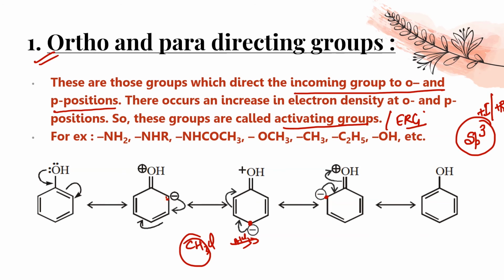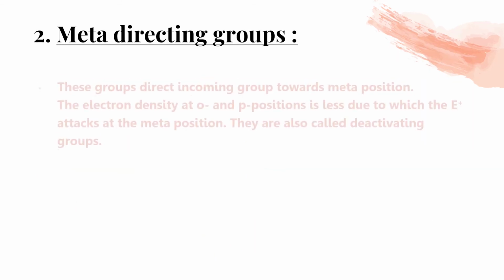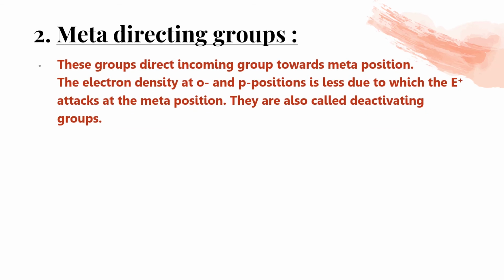Clear? Now meta directing. Meta directing groups are those groups for which the electron density at ortho and para position is less, because they decrease the electron density at ortho and para position. So automatically the meta position gets the higher electron density. Got it? Because they decrease what was already there, the meta position automatically becomes denser in electron density. So the electron density at ortho and para position is less, due to which the electrophile attacks at the meta position.